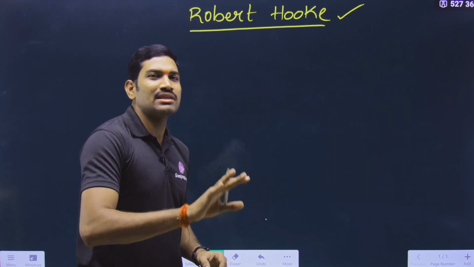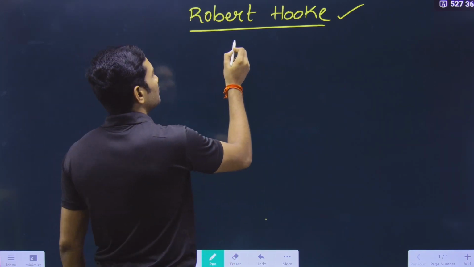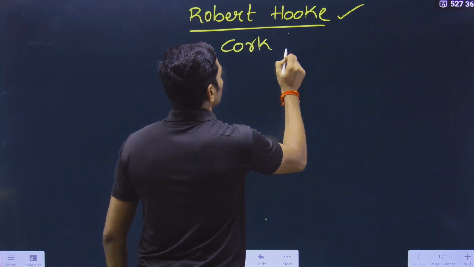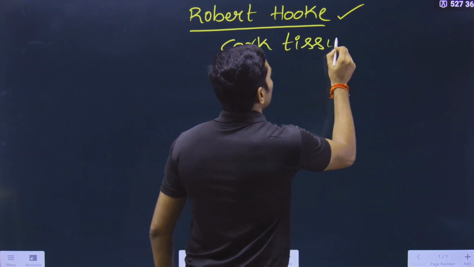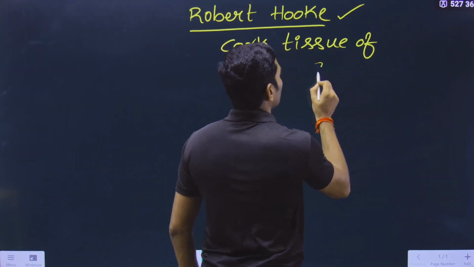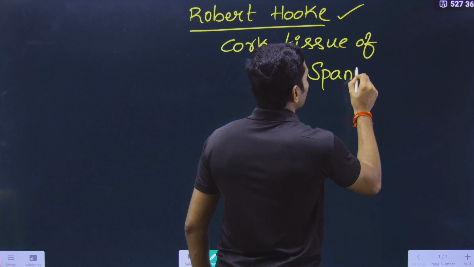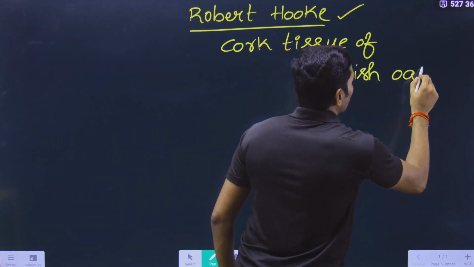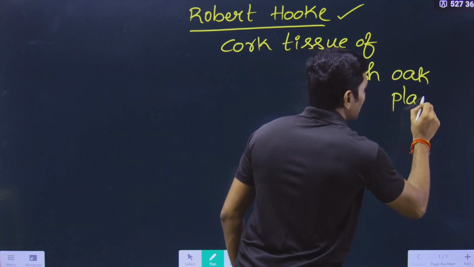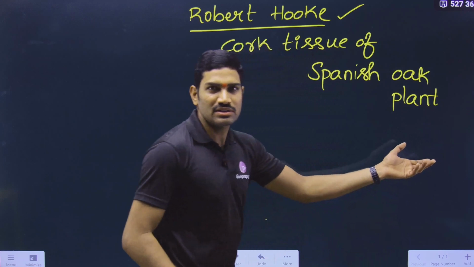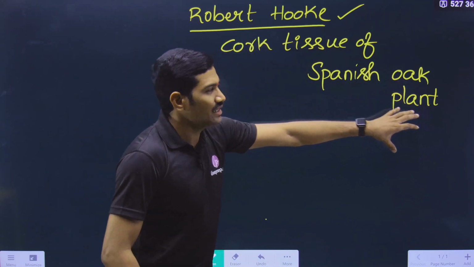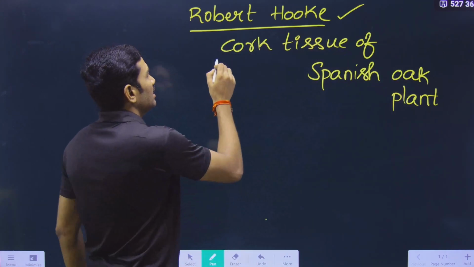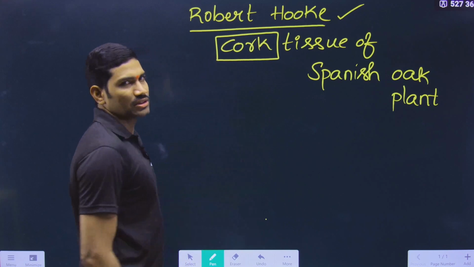And in biology, he observed something. What is that? He observed a cork tissue of the Spanish oak plant. Please understand, a plant is a biological thing. Yes or no? So from this plant, he observed a particular tissue, and what is the name of the tissue? It is a cork tissue.